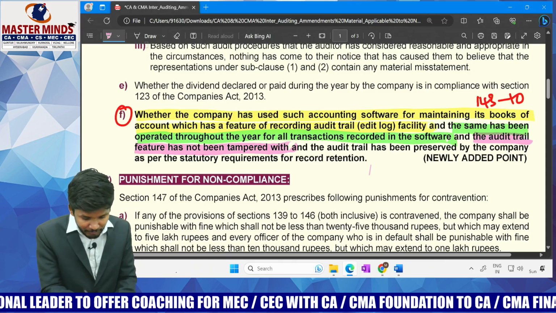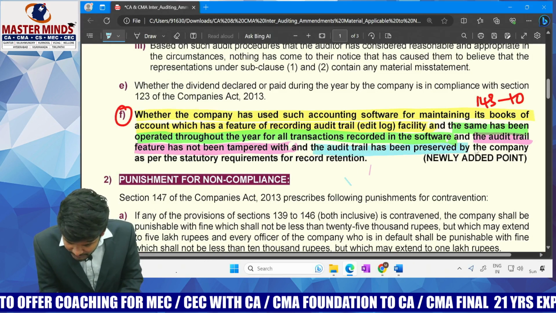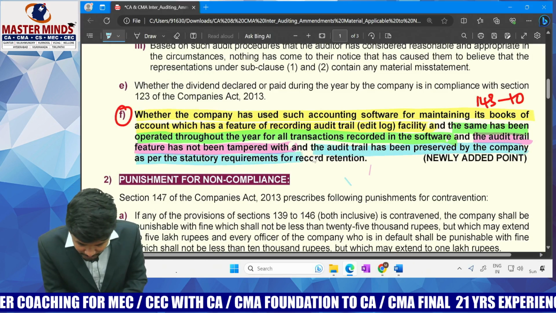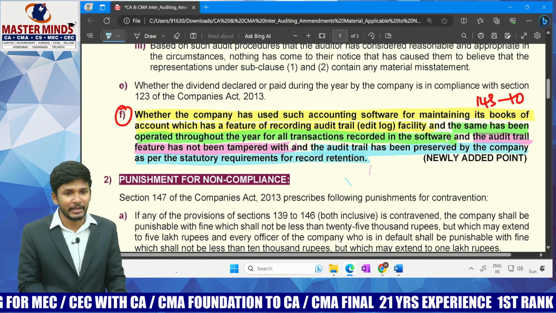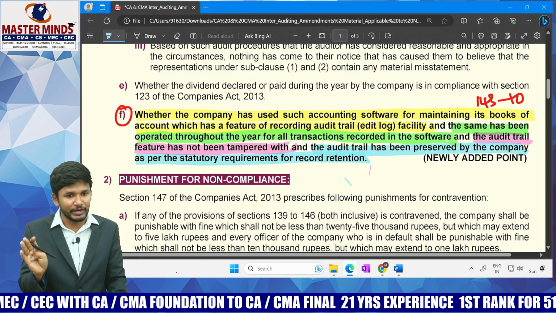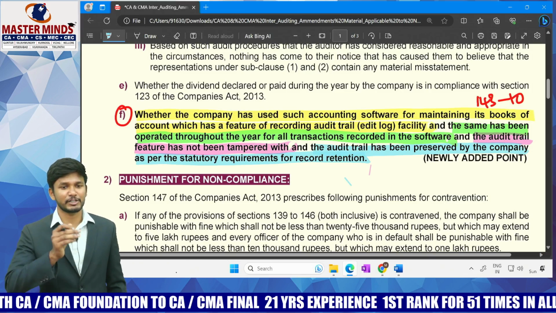Yes, and further they are telling one more explanation there. What is the other content? The audit trail has been preserved by the company as per the statutory requirements of the record retention. Altogether, how many points are they covering there? In a single point, they are covering a total of 4 areas. Let me go one by one now. What was the first point covered?